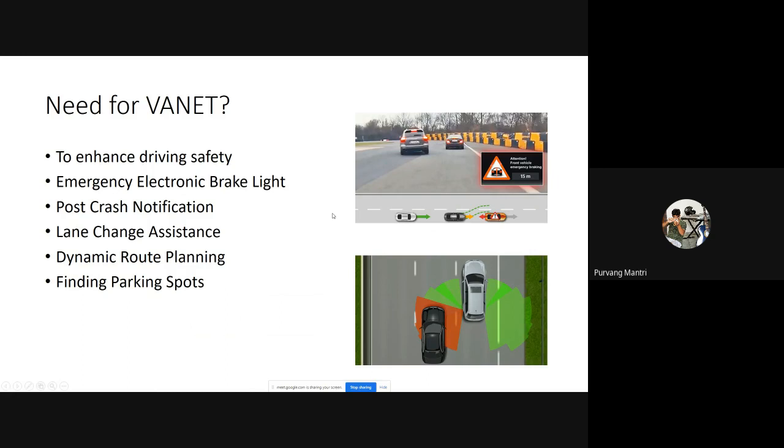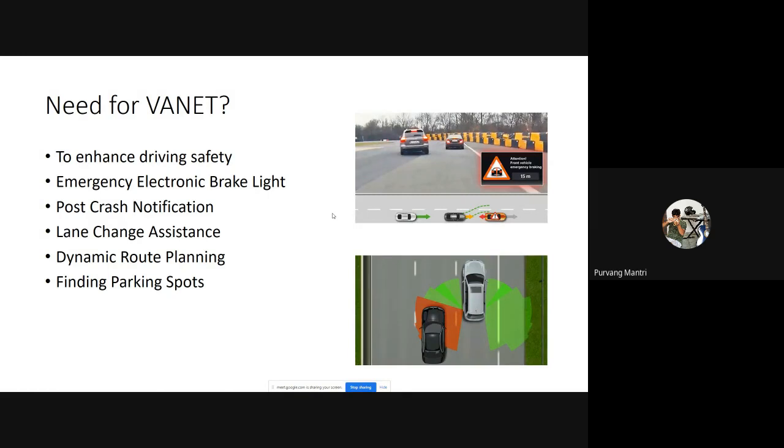And why do we need VANET? We need VANET because it will enhance driving safety. Each and every vehicle will know the speed of other vehicles around it, and based on that, it will take the decision of applying brakes or changing the lane. And even if there is high traffic congestion on any road, the vehicle will notice it, and based on the map data, it will change the route and take the fastest route to the destination which has been fixed by the driver.